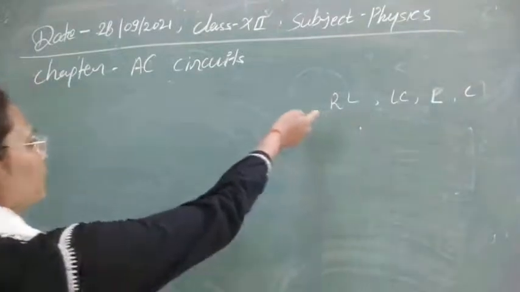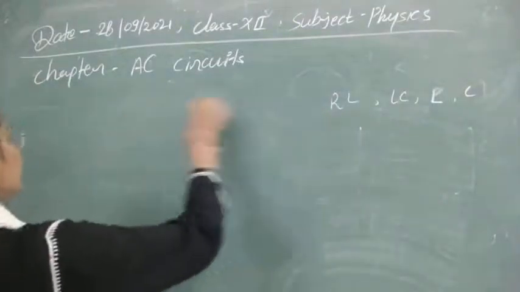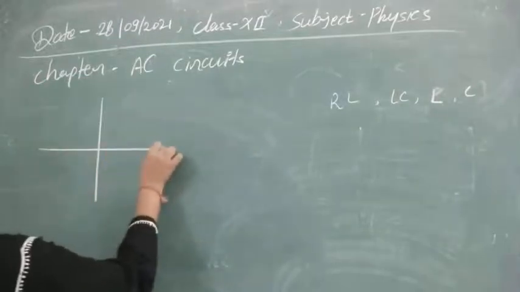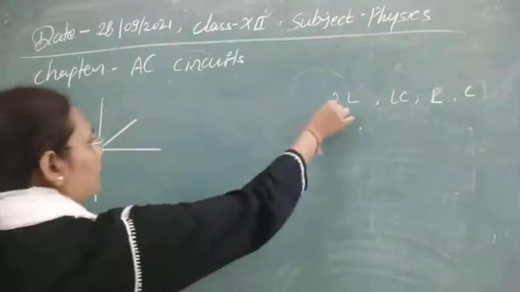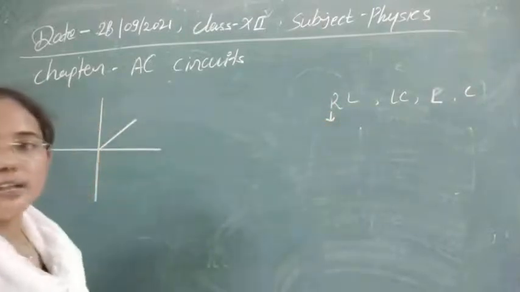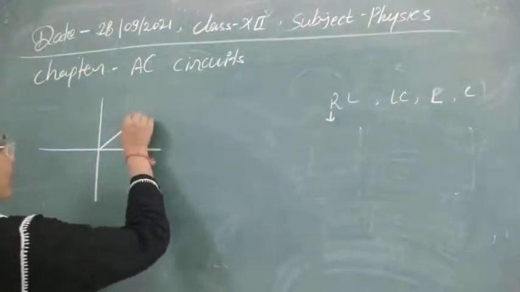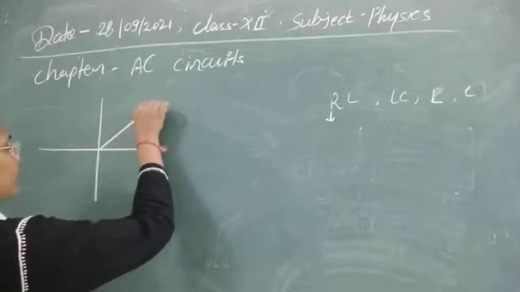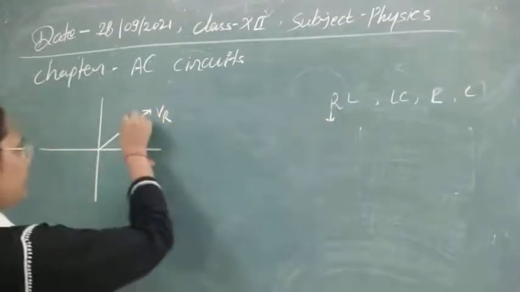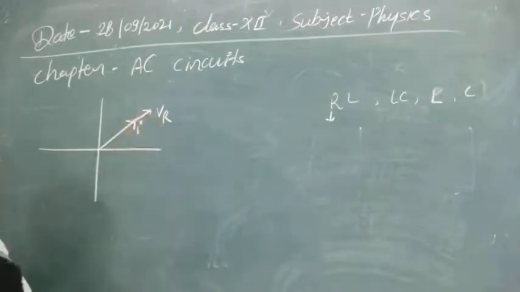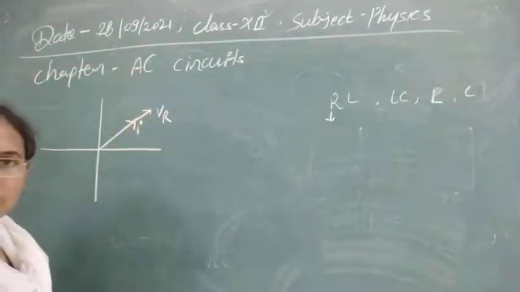Let's start by drawing the phasor diagram for the first one, the RL circuit. In a resistor, the current and potential are in the same phase. So if we denote this direction, the potential drop across the resistor is VR, and the current flowing through the resistor is I. They both have the same direction.